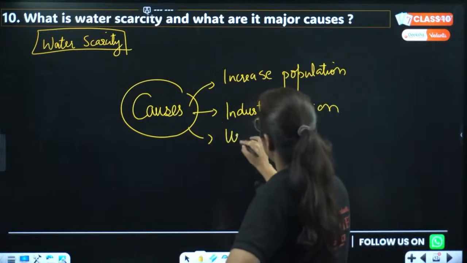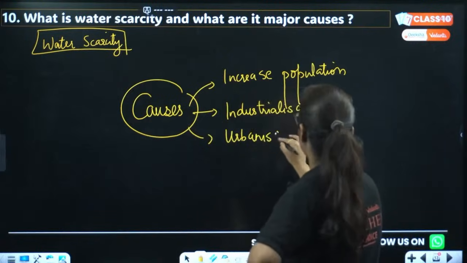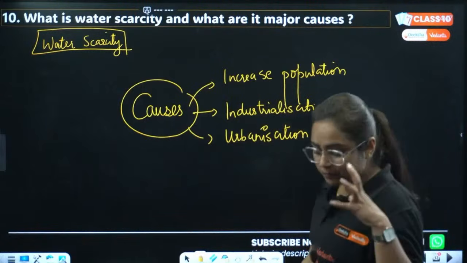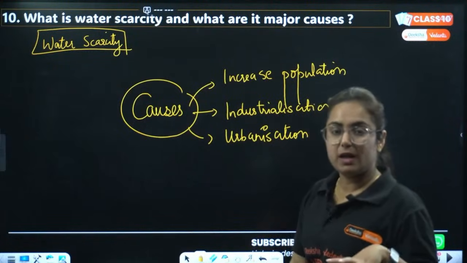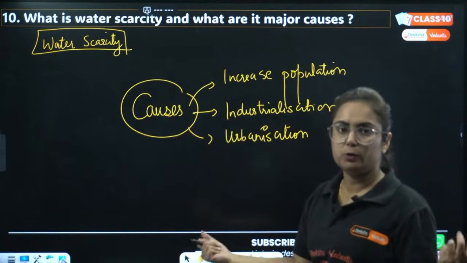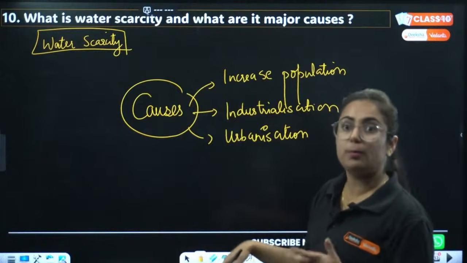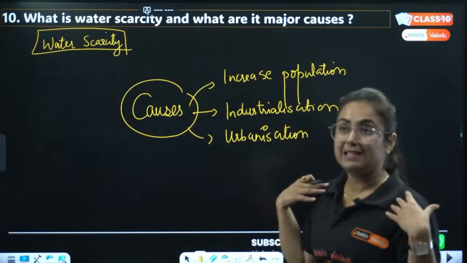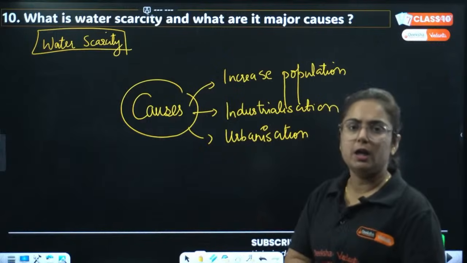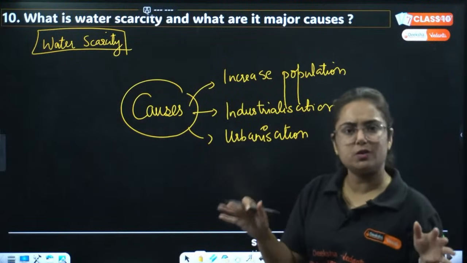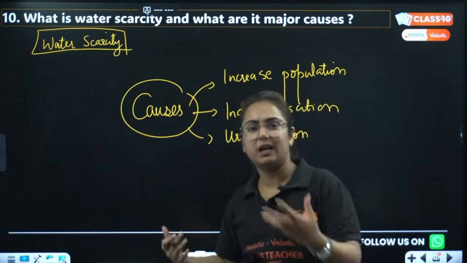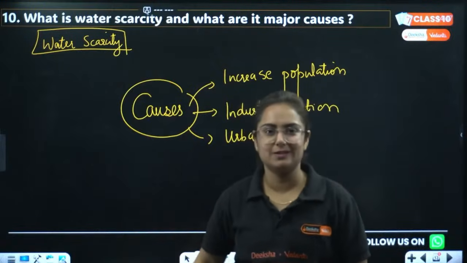Then we have urbanization, where we are taking showers without even considering that there are some people who do not have that much water for the whole use. Particularly if we talk about Chennai, Chennai is facing acute water shortage. Places like Bangalore, in the summer season, major urban cities of India are facing it, but we have just changed our urban lifestyle: showers, bathtubs, jacuzzis and many more stuff like that.